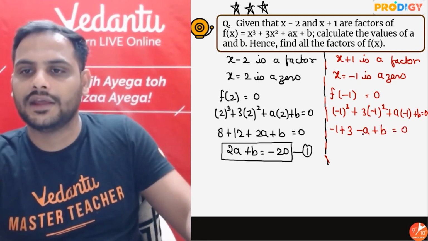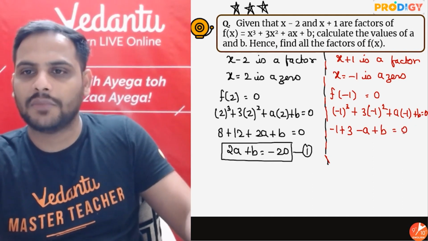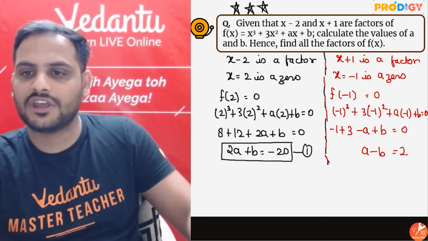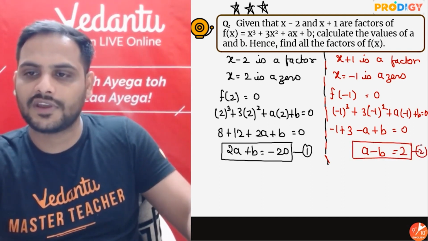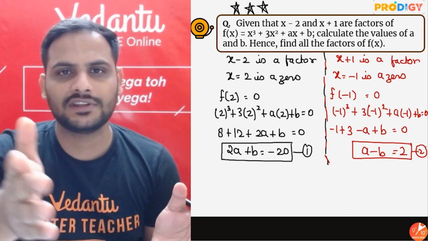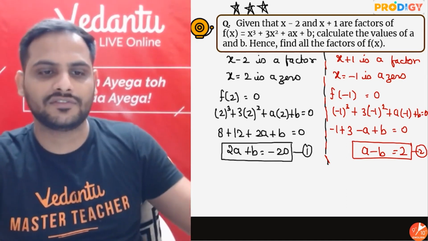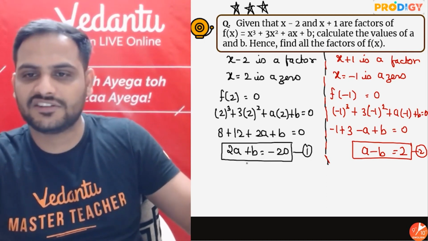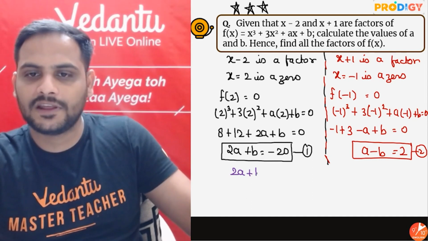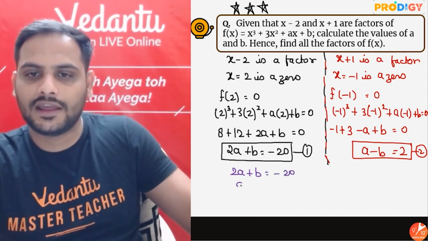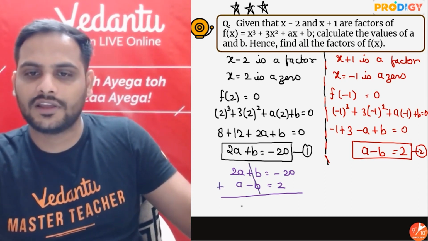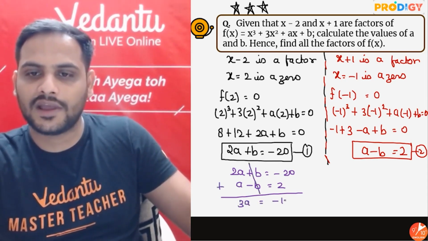So what you are getting, if I shift minus a and b over there, minus a will become plus a, b will become minus b. So a minus b, 3 minus 1 is 2. A minus b is equal to 2. This is my second equation. I have got two linear equations in two variables. Let us solve both using the elimination method. I have 2a plus b is equal to minus 20 and a minus b is equal to 2. Add both the equations, b got cancelled. 3a is equal to minus 18, a is equal to minus 6.